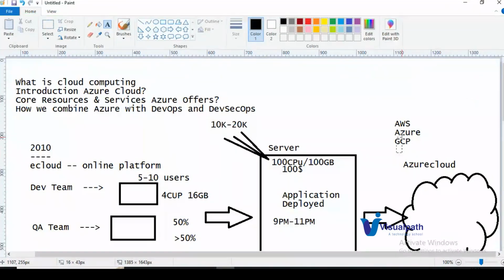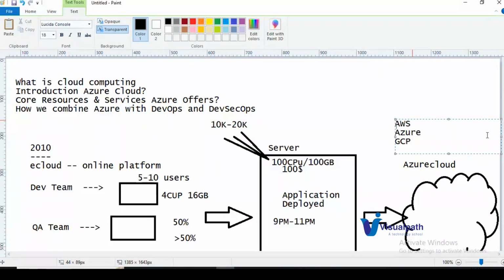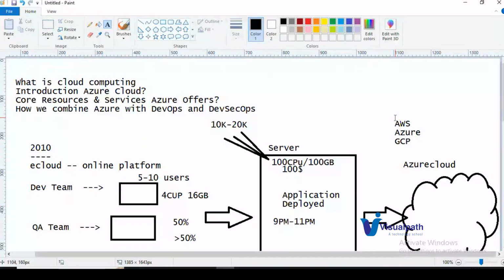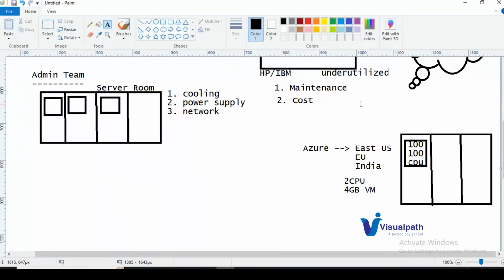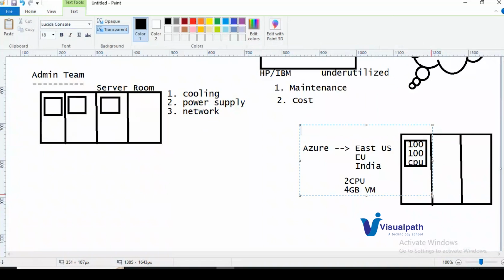The major difference between all these three is scalability and reliability. All three provide the same kind of resources with different names. But scalability and availability will be considered across all these three. And when we compare them, we can go with Azure Cloud. So we have eliminated this maintenance with the help of Azure Cloud.